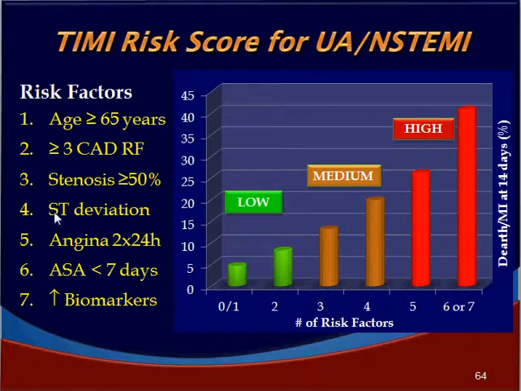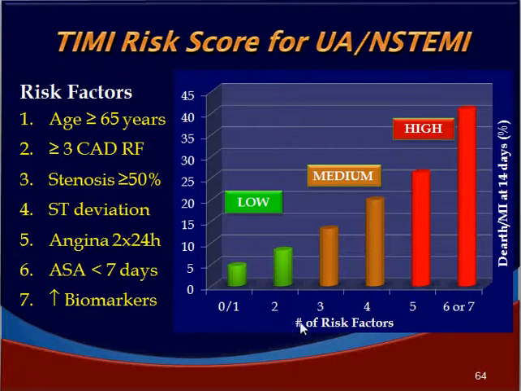There are 7 parameters which we have to look at, and when we look at those parameters, people who have 0 or 1 risk factor and 2 risk factors are classified as low risk TIMI class. People who have 3 and 4 risk factors are called medium risk. Those who have 5, 6 or 7 risk factors are called the TIMI high risk.